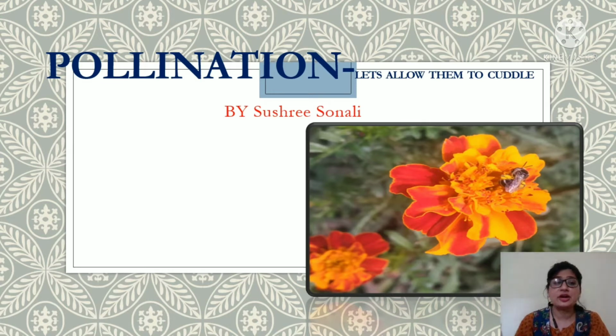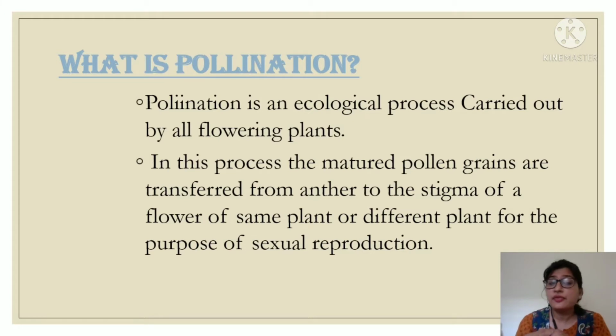Okay, so in previous class we have discussed the process of sexual reproduction. Pollination is one of them. After pollination we will start microsporogenesis, microgametogenesis, megasporogenesis and megagametogenesis. So nothing to worry about it. Pollination is a very interesting and very important chapter. So let's start. First of all, what is pollination?